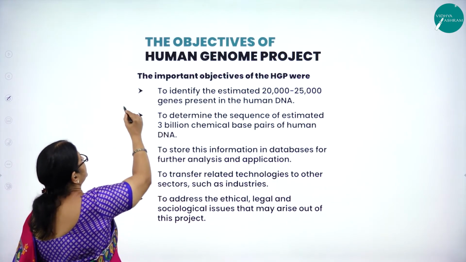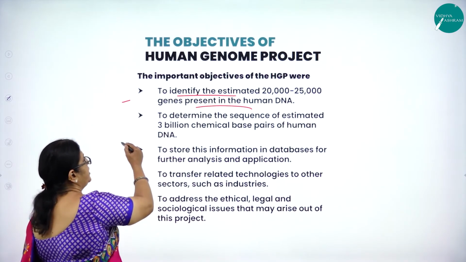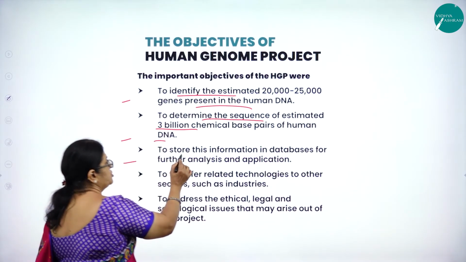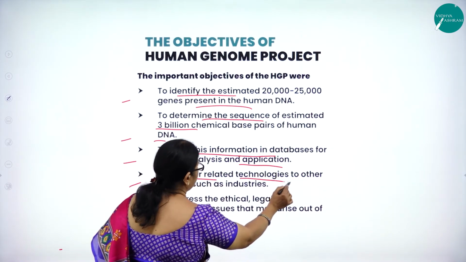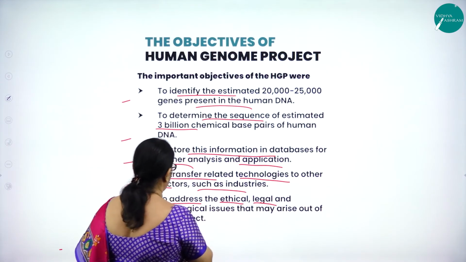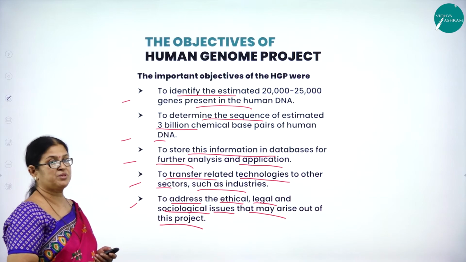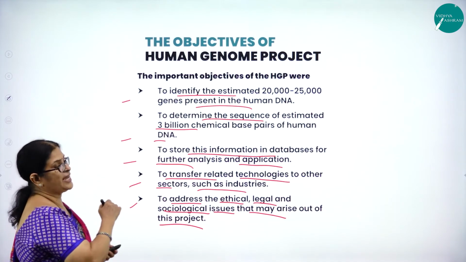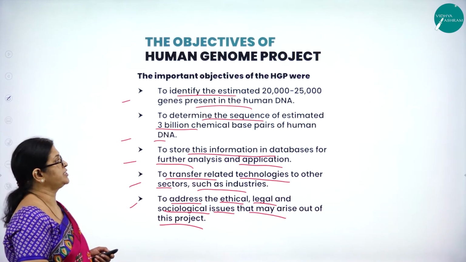So what are the important objectives? To identify the estimated 20,000 to 25,000 genes present in the human DNA, to determine the sequence of the estimated 3 billion chemical base pairs of human DNA, to store this information in databases for further analysis and application, to transfer the related technology to other sectors such as industries, and to address the ethical, legal, and sociological issues that may arise out of this. All these are the very important aims or objectives of the Human Genome Project, which is very important from the examination point of view. There is a guaranteed question from this particular concept: what are the objectives of the Human Genome Project.